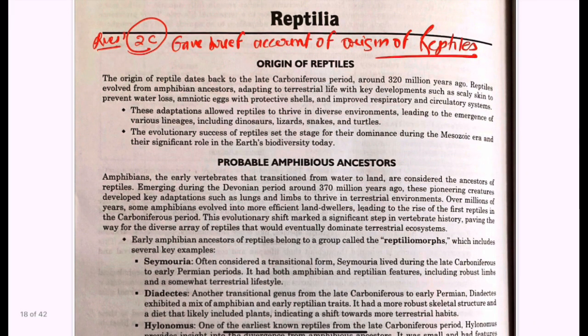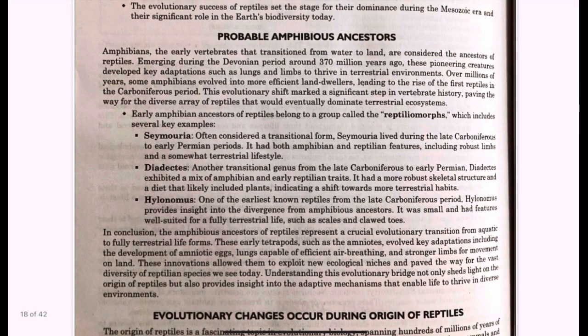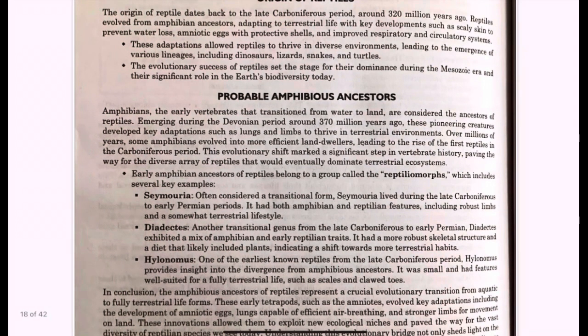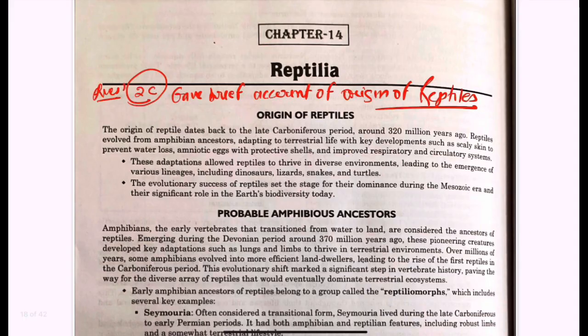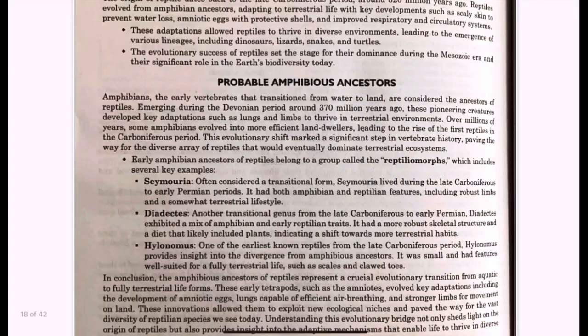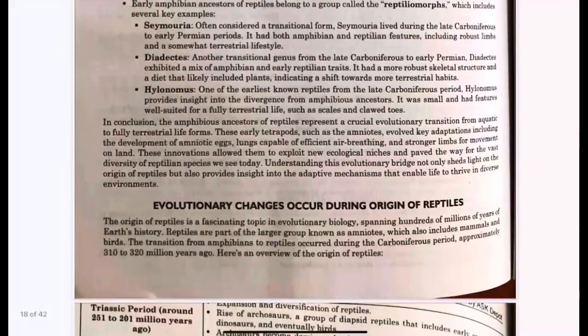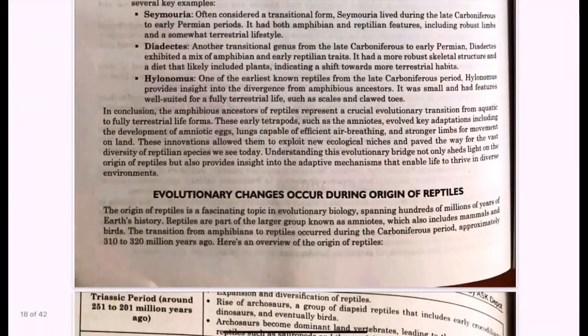Next you can see this question that is about the origin of reptiles, how the reptiles have originated. You will show a proper way of origination, how it started, how they came up to the terrestrial landforms, and how they came out of the water, what the changes were, what the need in the environment was. So you will write about the requirements, why it happened, why they moved out of the dual lifestyle, that is amphibia, and how they moved on to become reptiles. There are different theories of reptilian origin.